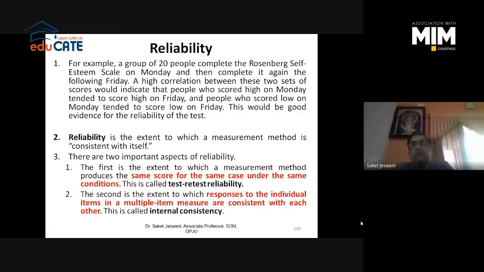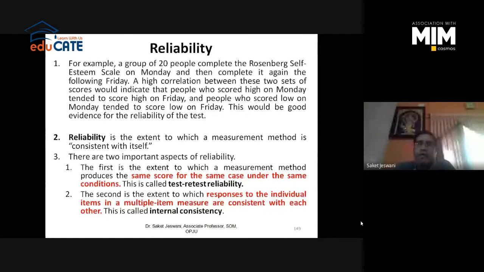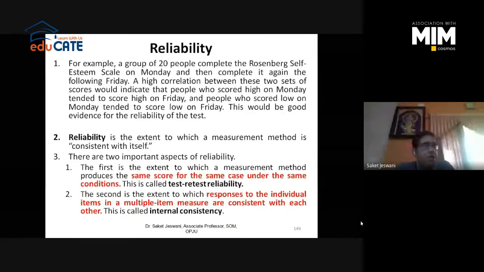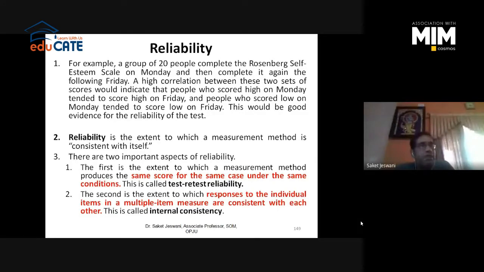It means the items we have identified for measuring a particular variable, all those items are measuring that variable or not, right? Suppose you wanted to check the satisfaction level of employees in the organization, and you have identified 4 variables. One might be motivation level, one might be salary and benefits, the third might be the organizational environment, and the fourth might be the relationship with colleagues, seniors and juniors.